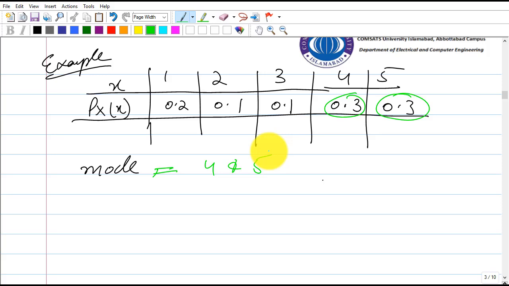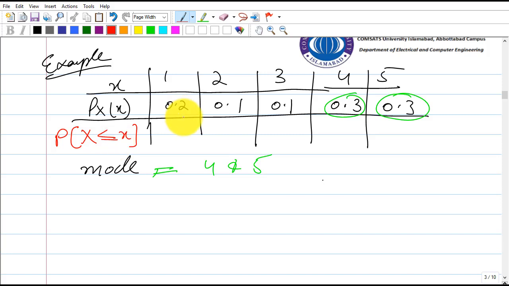Now finding the median is a bit tricky here. For that we need to use the cumulative distribution. We calculate P_X of X less than or equal to x, which is the definition of the cumulative distribution function.